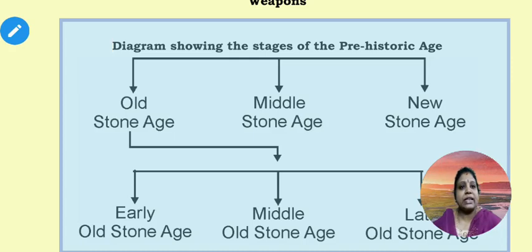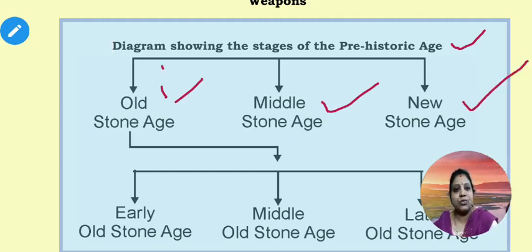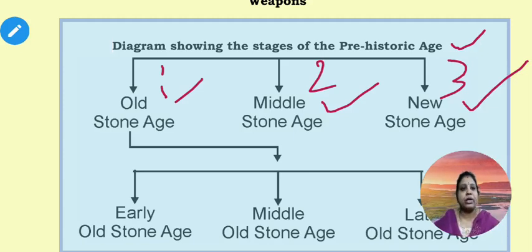Now you can see the diagram showing the stages of prehistoric age. First one, Old Stone Age. Second one, Middle Stone Age. Third one, New Stone Age. So this is 1, 2, 3. So these are the important stages of prehistoric age: Old Stone Age, Middle Stone Age, New Stone Age.